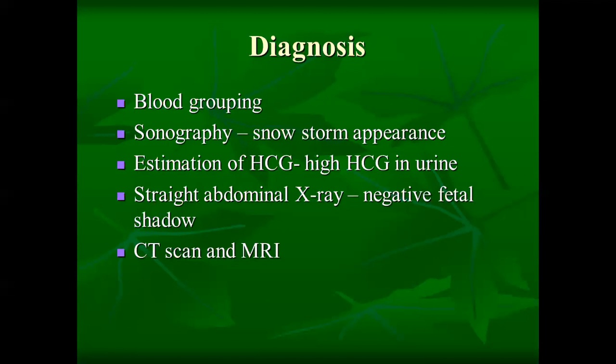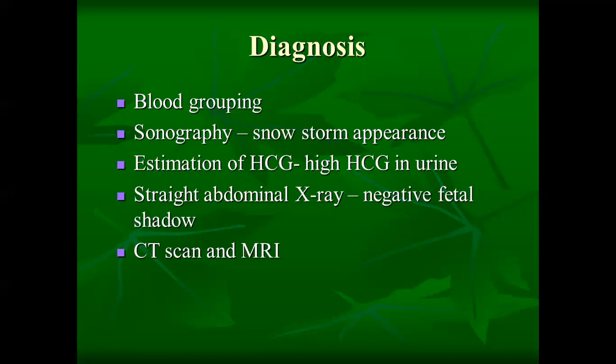Then estimation of HCG: if you estimate the level of HCG, it will be very high in the urine. And a straight abdominal X-ray will show a negative shadow. CT scan and MRI can be done for the confirmatory diagnosis. So these are the diagnostic steps or evaluations we will be doing.